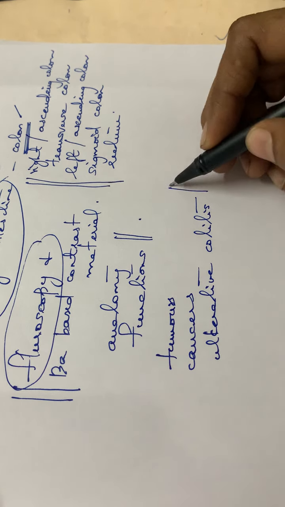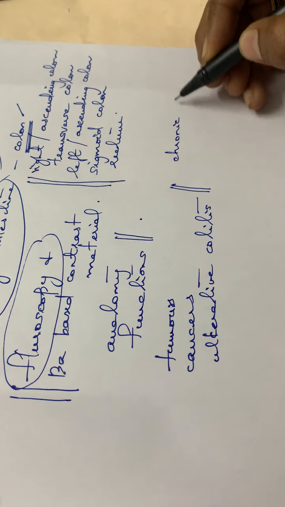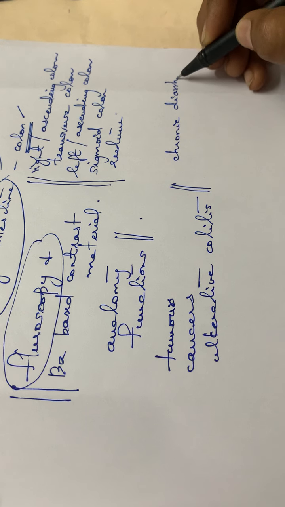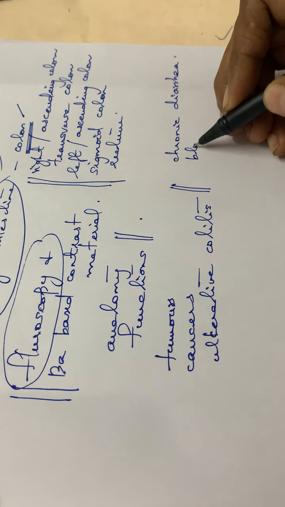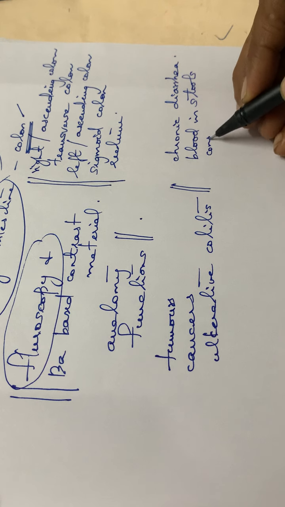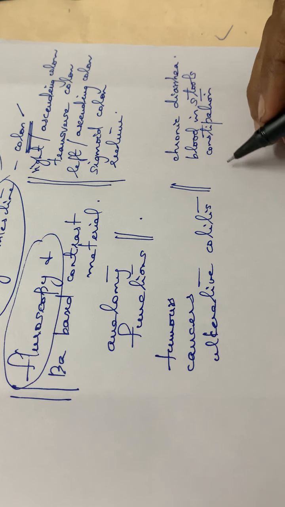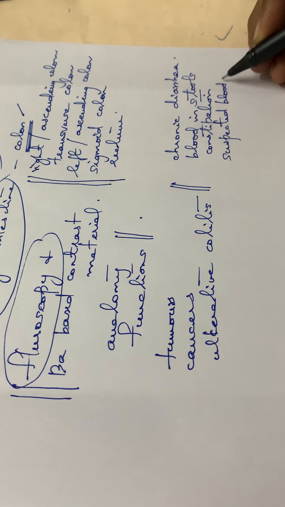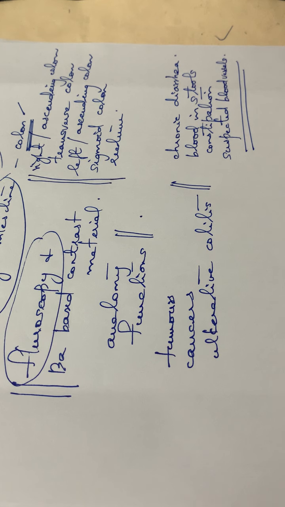It also helps to identify symptoms like chronic diarrhea, blood in stools, constipation, suspected blood loss, etc. So these are some of the advantages of using this lower GI tract X-ray radiography.